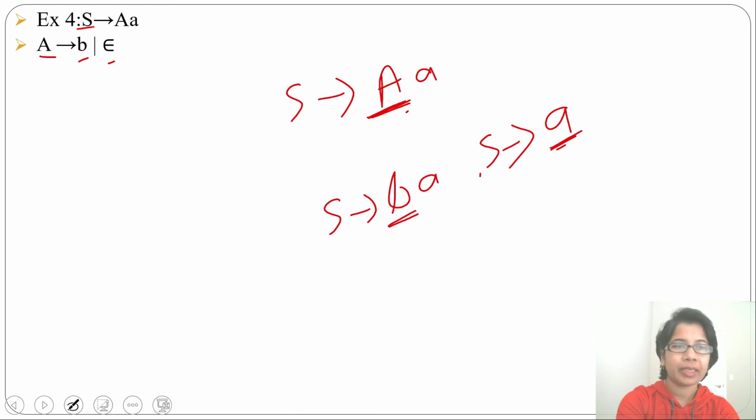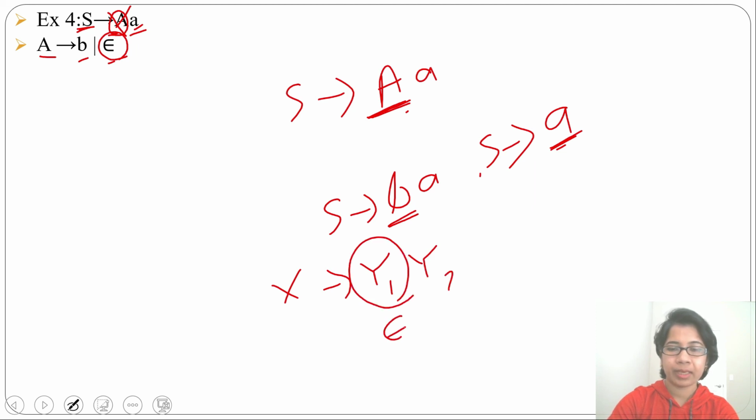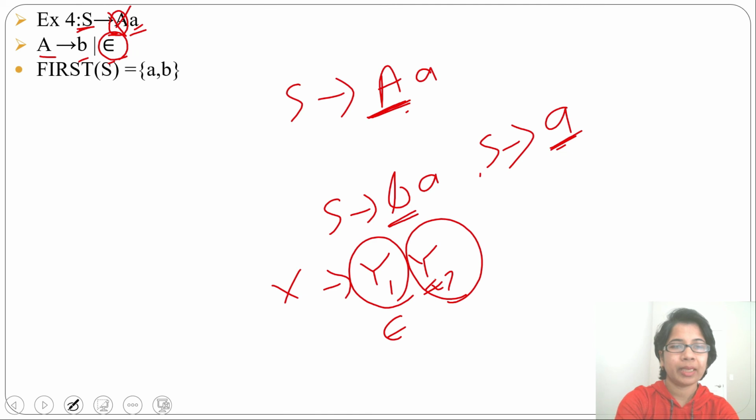So here from S you are deriving a variable, so first of S will be first of A. And when from A you are generating epsilon, then you just get this A. So first of S will be this A. This is according to rule 4 that I discussed. From X, if you are deriving Y1 then Y2, if this Y1 is generating epsilon, then first of X will be first of Y2. So what will be first of S here? First of S will be A, B, and what will be first of A? First of A will be B and epsilon.